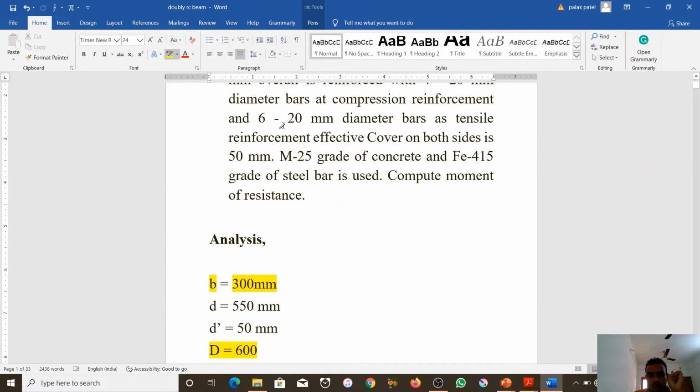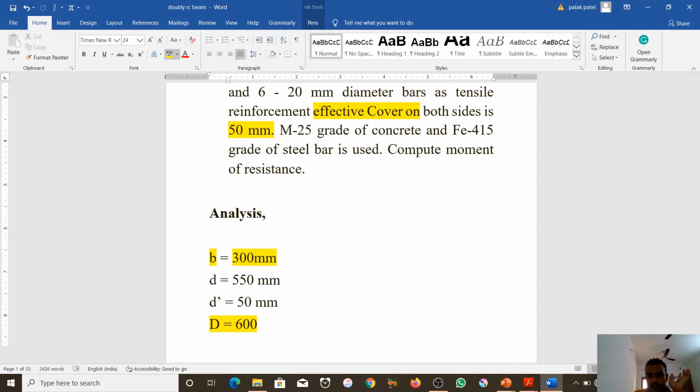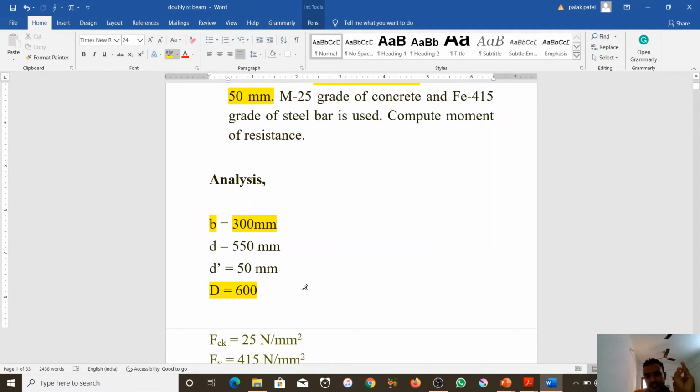So what do we do? Effective cover on both sides is 50 mm. I subtract 50 from 600, 600 minus 50. So what did I get? Effective depth d is equal to 550 mm.